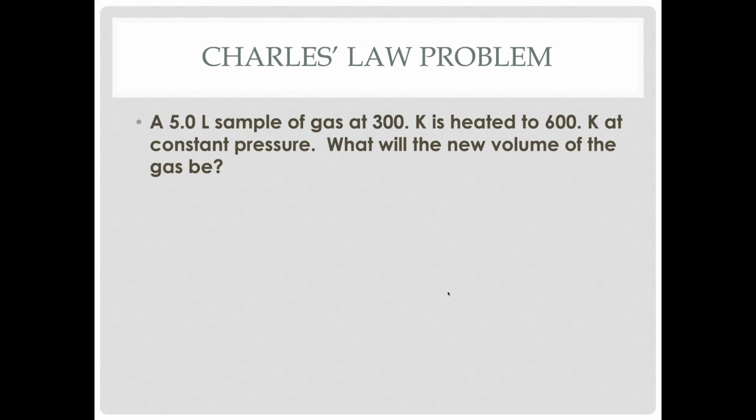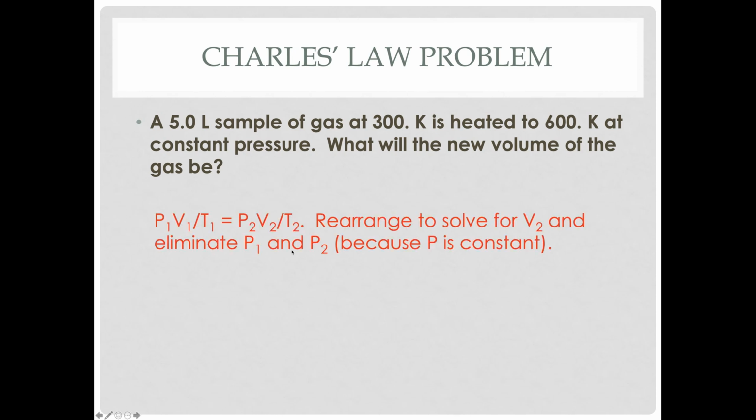Charles' law. A 5-liter sample of gas at 300 Kelvin is heated to 600 Kelvin at constant pressure. What will the new volume be at that new temperature? Well, the pressure is constant. Therefore, we can eliminate P1 and P2, leaving us V1 over T1 equals V2 over T2.